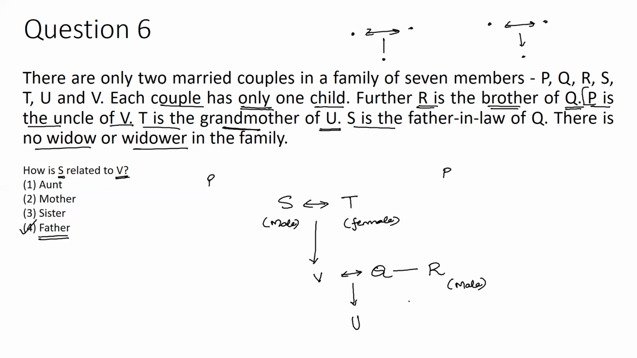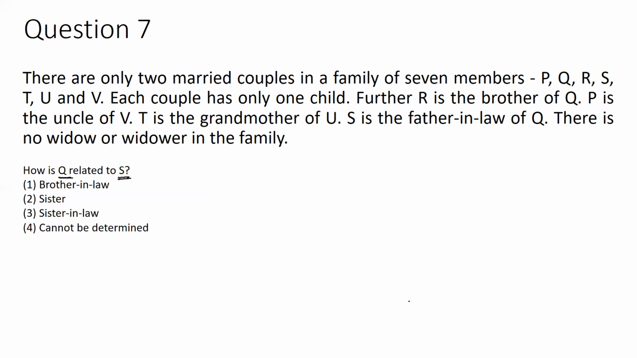It is given S is the father-in-law of Q. So Q may be son-in-law or may be daughter-in-law, because the gender of V is also not known to us. Okay, so taking that into account, how is Q related to S? The correct answer will be cannot be determined, because the gender of Q, whether it is male or female, is missing in the question. Okay, so the answer is cannot be determined.